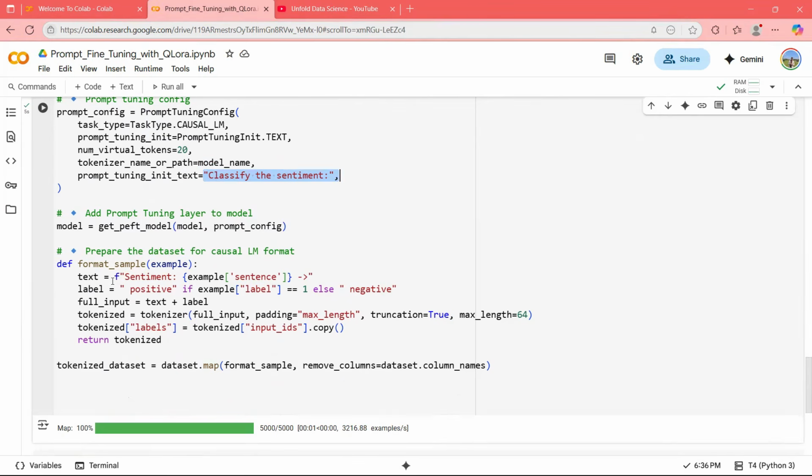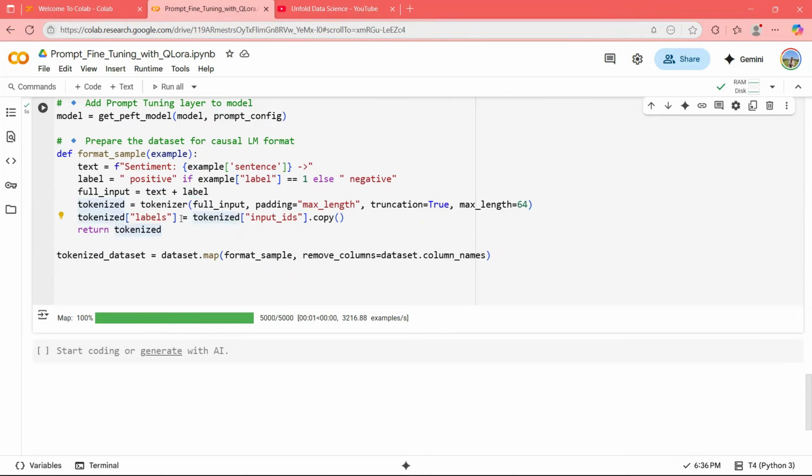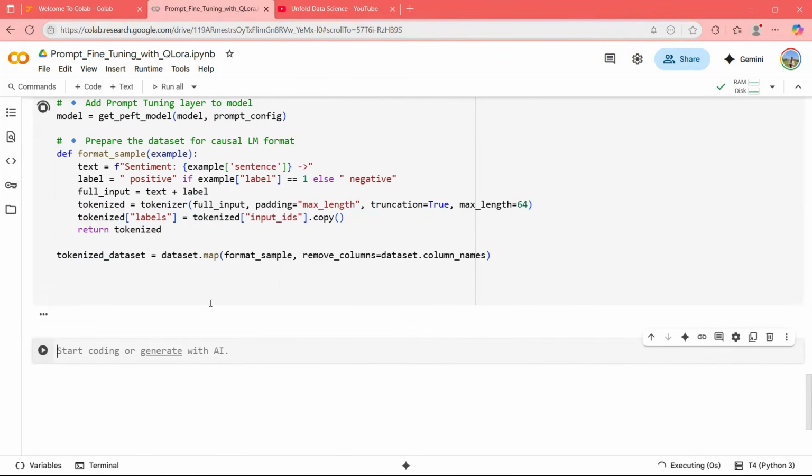And in our training data, we have sentiment, we have positive, negative. So what we will do, we will take the sentiment and label and put it together. And then this is basically the tokenized data set. So data preparation basically, this part is done.